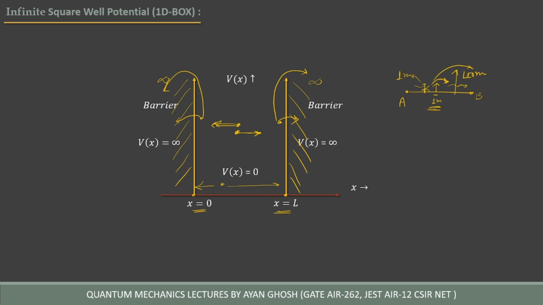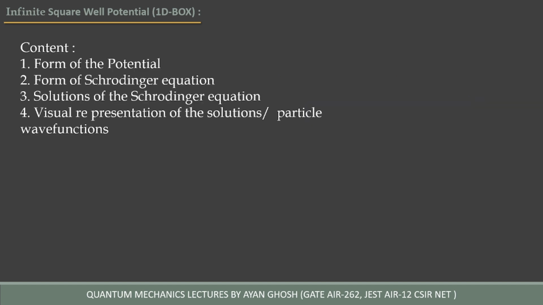Now, what topics will we cover in this lecture? First, we will see the form of potential, how the figure from the previous slide can be represented mathematically. Then we will see how to write the form of the Schrödinger equation.